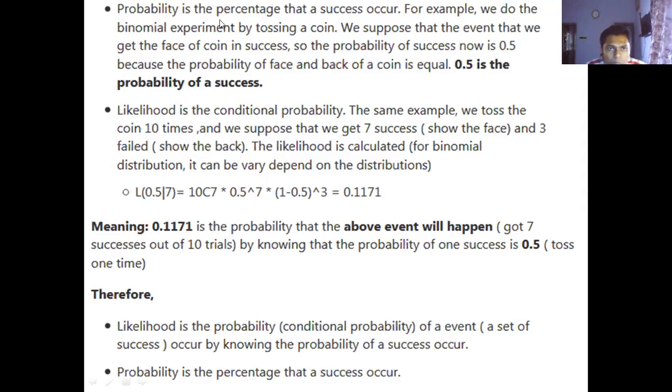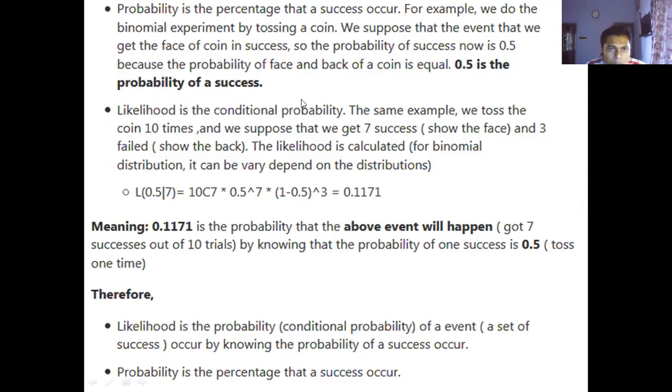So we know that probability is the percentage that a success occurs. For example, we do the binomial experiment by tossing a coin. We suppose that the event that we get the face of the coin is a success, so the probability of success is 0.5, because the probability of face and back of a coin is equal. 0.5 is the probability of a success.